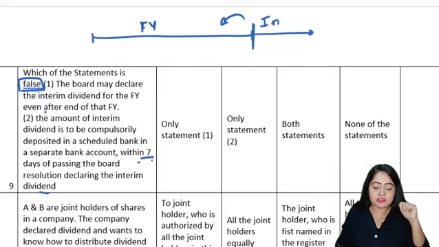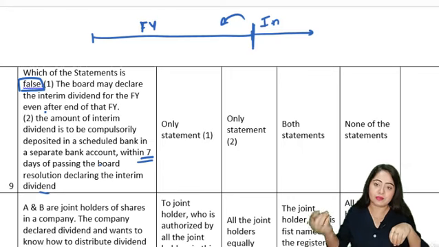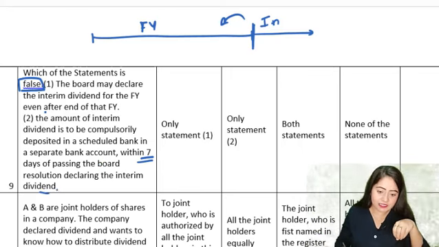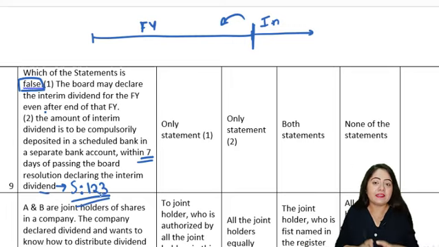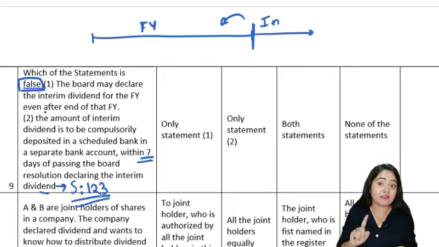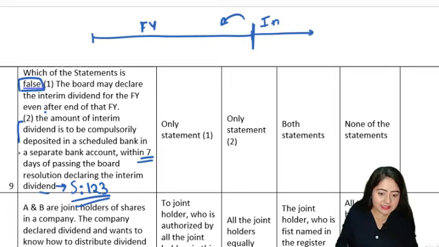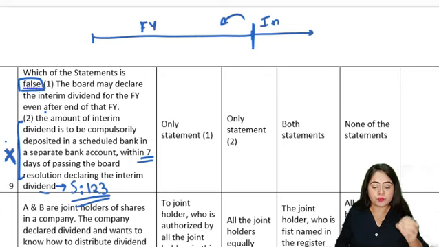It says that once the dividend is declared, within the next 7 days, the amount has to be transferred to a separate bank account. Now this second statement is basically talking about section 123. Section 123 said that whenever the dividend is declared, in the next 5 days, the company must transfer that dividend amount to a separate scheduled bank. It did not say 7 days. So definitely the second statement is not right. It is wrong, because here it should be 5 days, not 7 days. So definitely second statement is false.